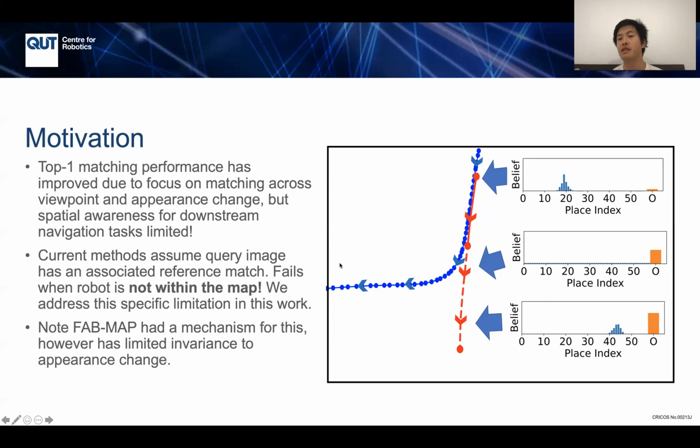So we can see this in the image on the right. I'll just move my face. The blue is the reference traverse. It's moving through the environment and it's taking a right around the bend.